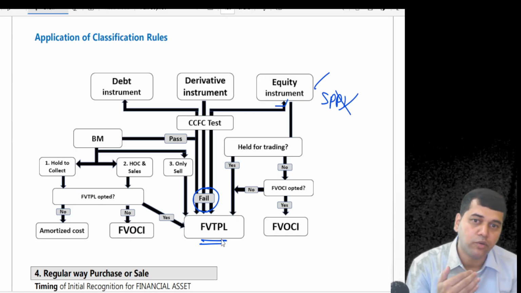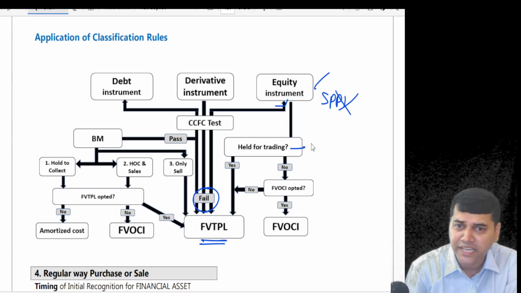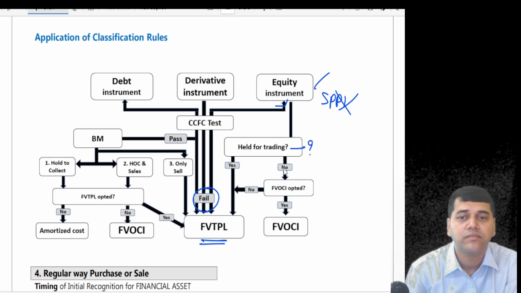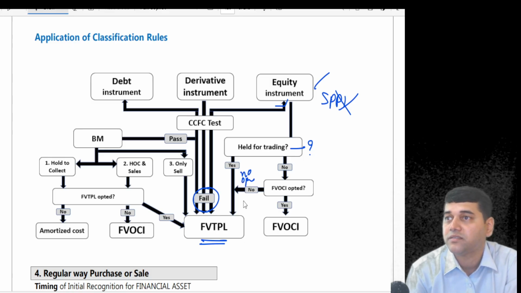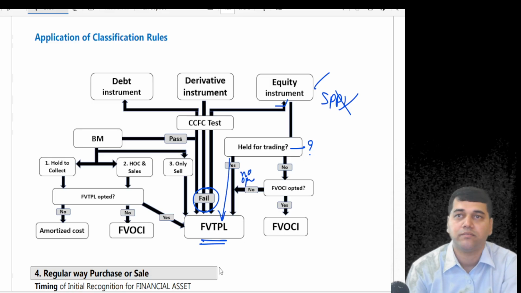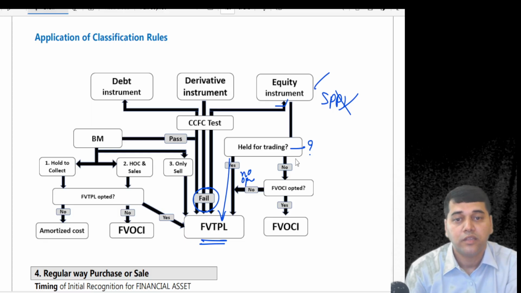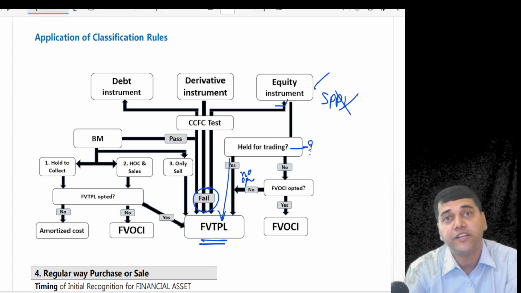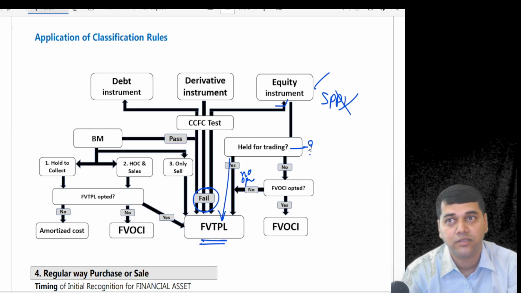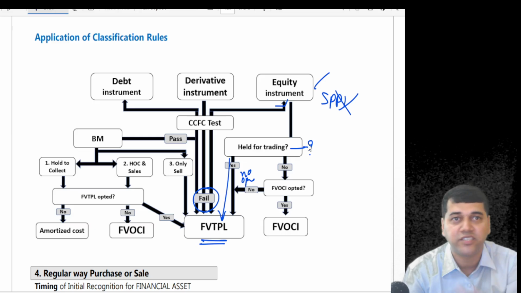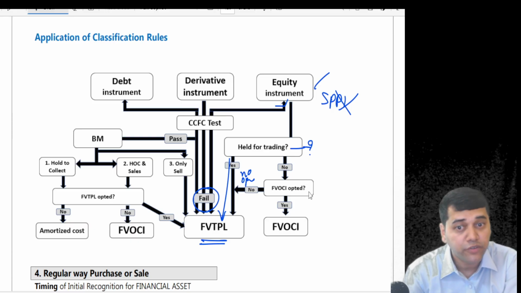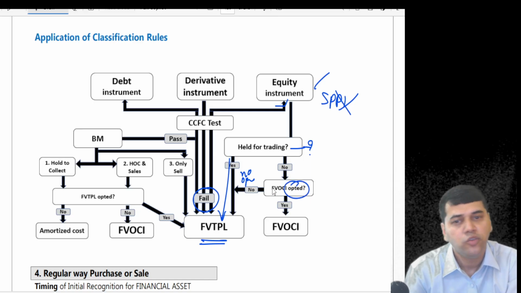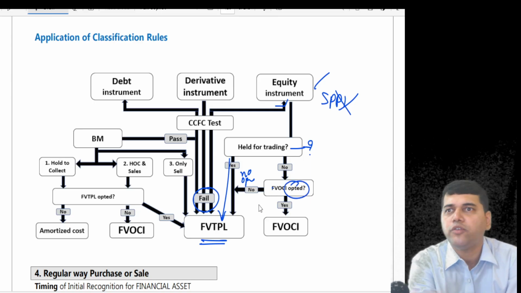Now the question comes, okay, why did you purchase? Are you planning it for trading? If your answer is yes, there is no option. It will land up in FVTPL. Now the question comes, no sir, I am holding it for strategic reasons, so I am not interested in its day-to-day price changes. Then, will you opt for OCI? This is an option, right? No, I don't want to opt. That's okay, it is the entity's decision.